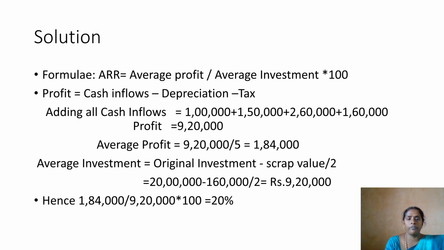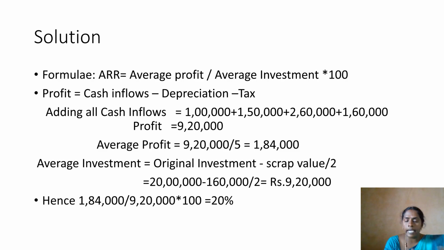So we need to apply the formula we already explained: average profit divided by average investment into 100. Here, cash inflows minus depreciation minus tax. Clearly it is mentioned in that problem, cash inflows after tax and depreciation. So we'll directly add all the cash inflows, then that is the profit, and then we'll go for average profit.